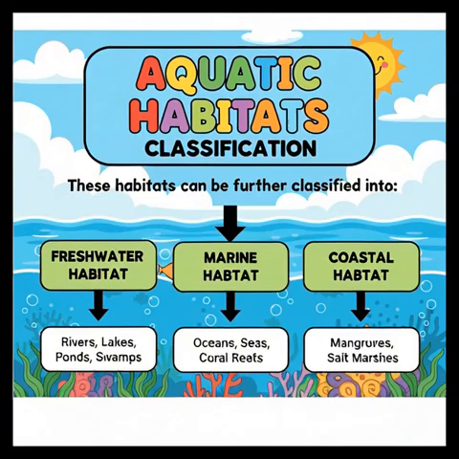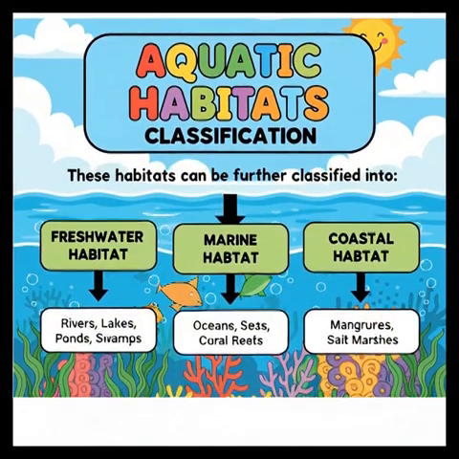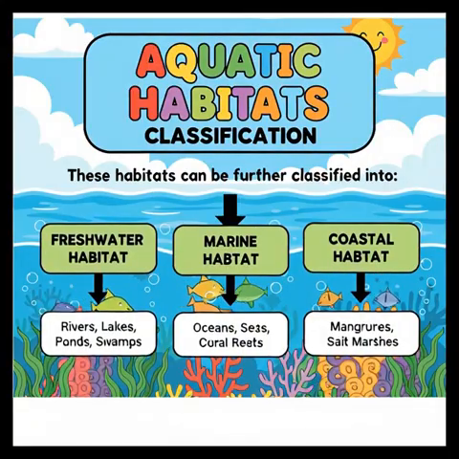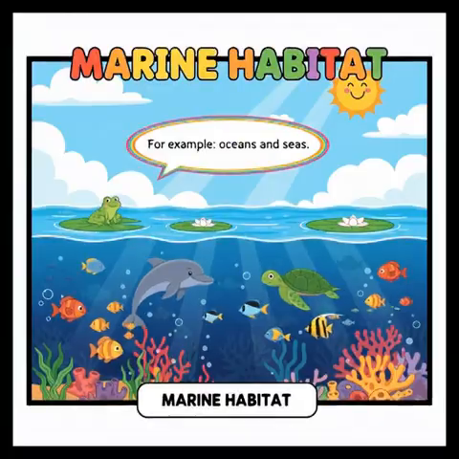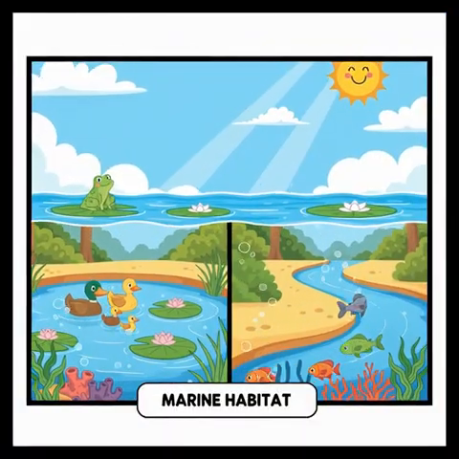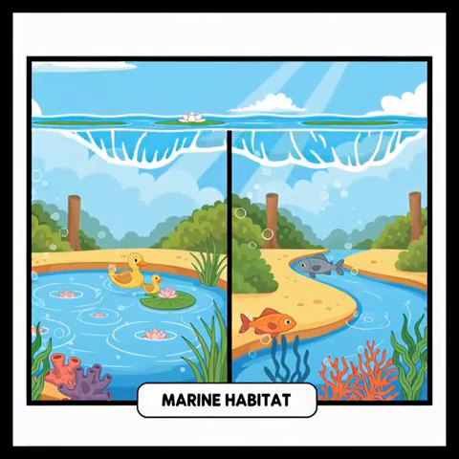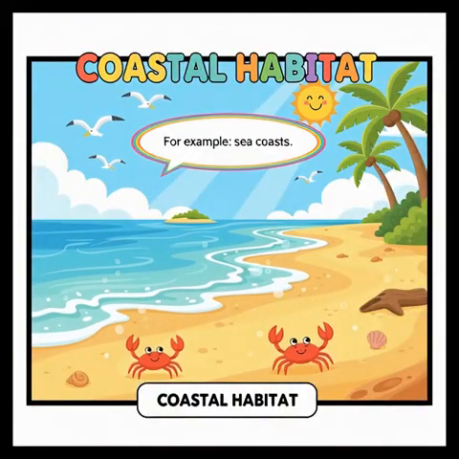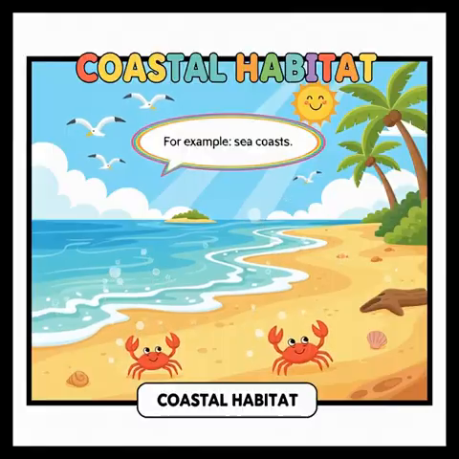These habitats can be further classified into marine habitat, for example, oceans and seas. Freshwater habitat, for example, lakes, rivers, ponds and streams. Coastal habitat, for example, sea coasts.